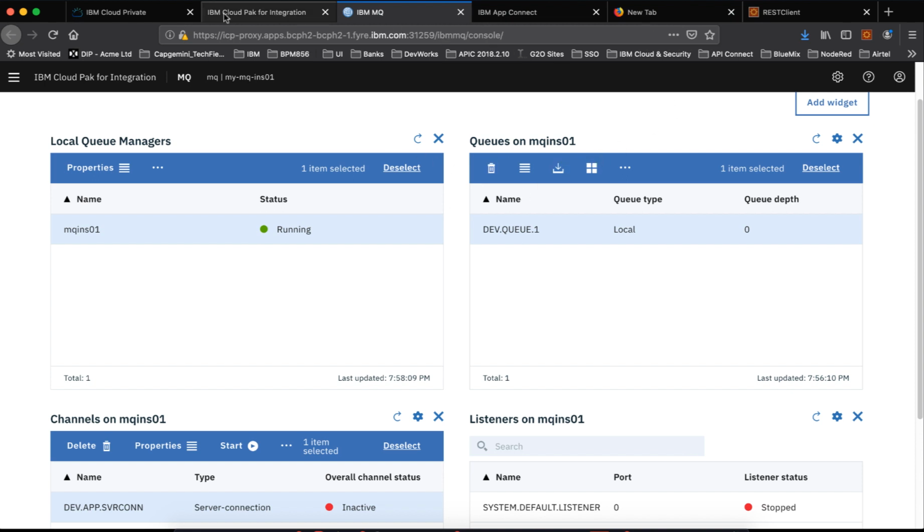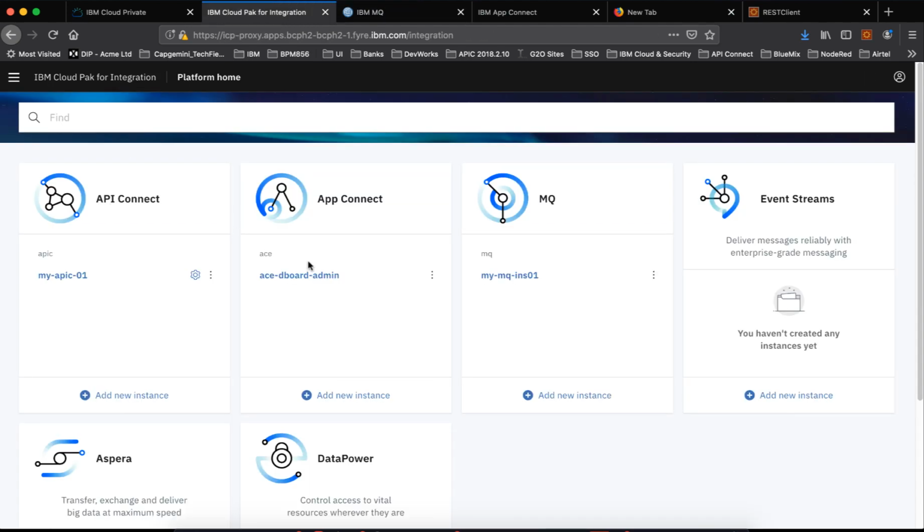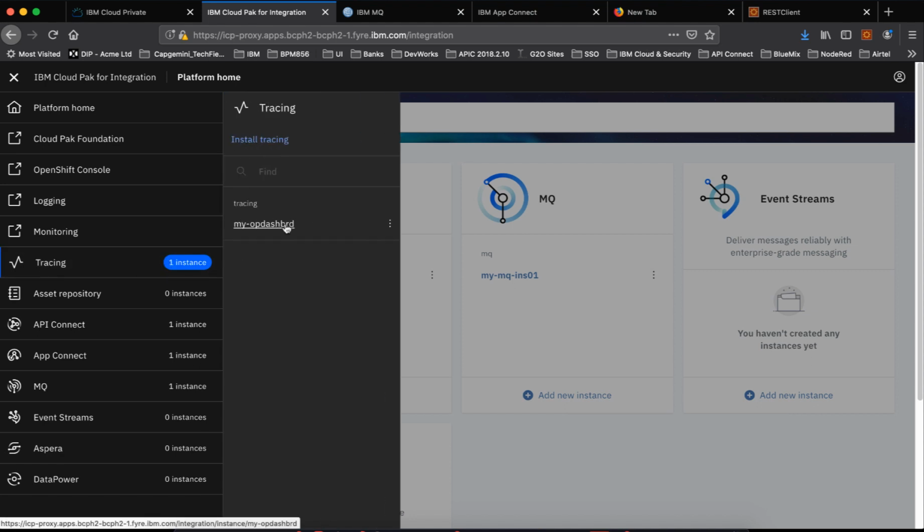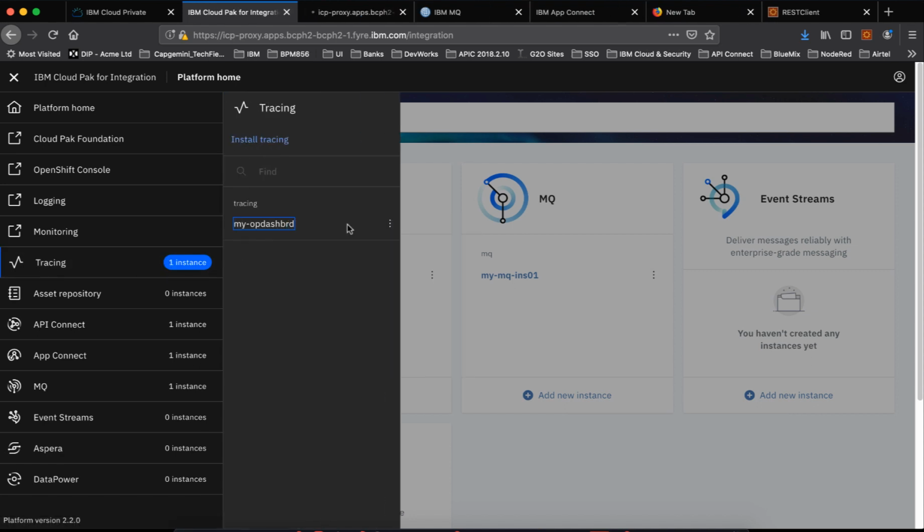I would want to check whether this operation dashboard works or not. Let me open it. Sometimes if the server is too busy, it doesn't come up.